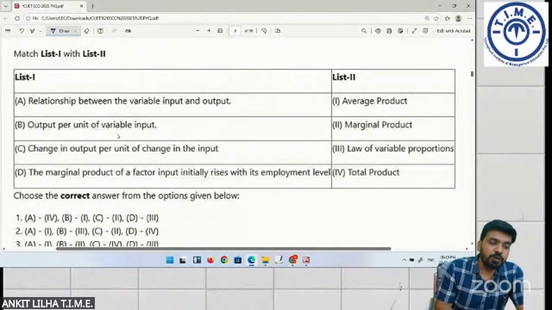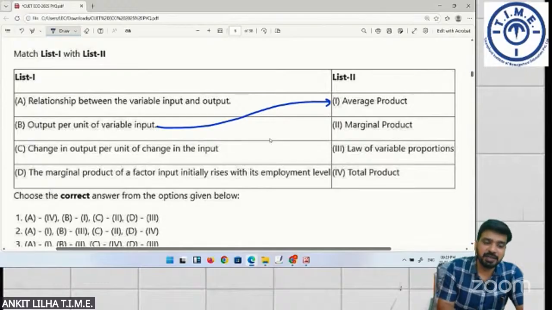So output per unit of variable input is first of all average product. It is not marginal product. Marginal is if you add one more additional unit of input, then what will be the quantity of output that is produced? So the correct answer for C is marginal product. For B, it is average product.